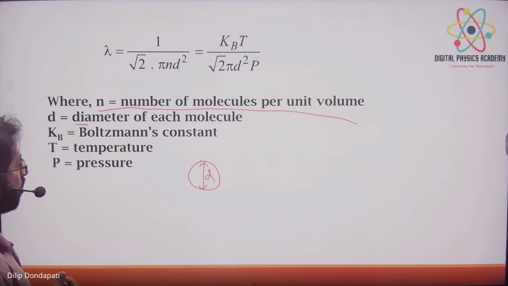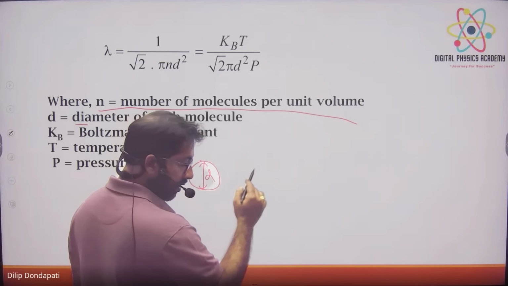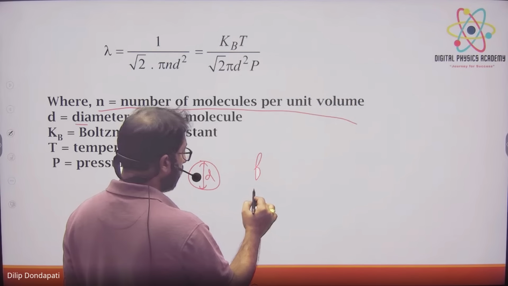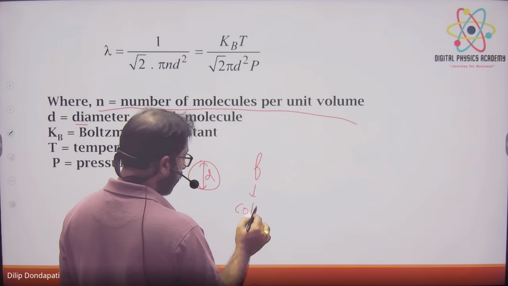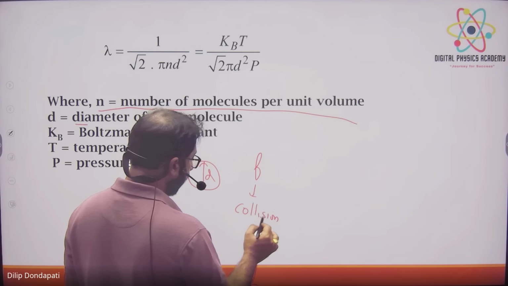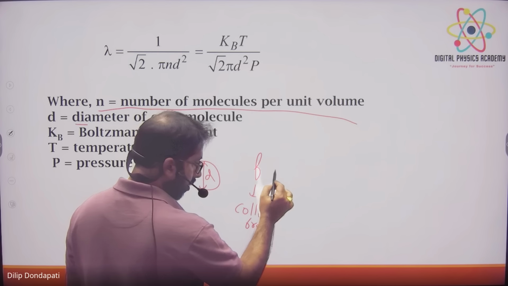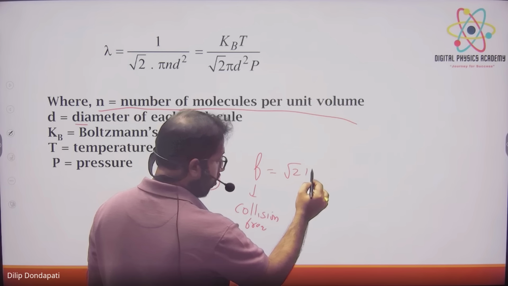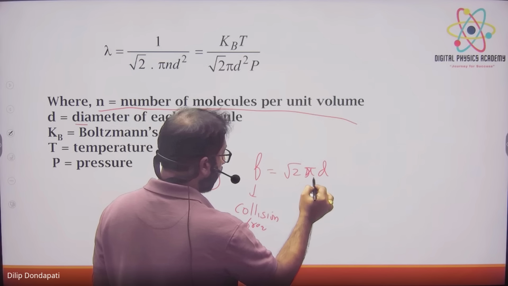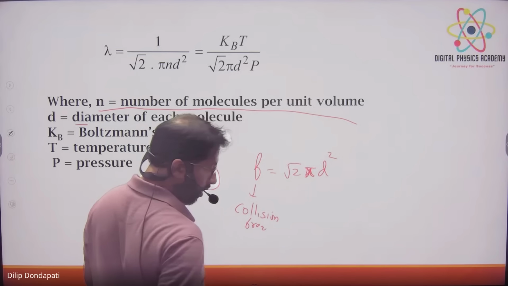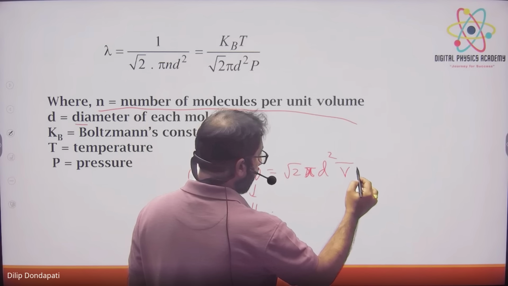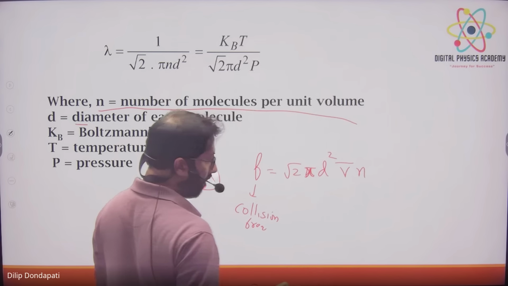And they will also ask about frequency. They will ask how much the collision frequency is. The collision frequency is √2 pi d square v bar times n. V bar is nothing but the average speed.